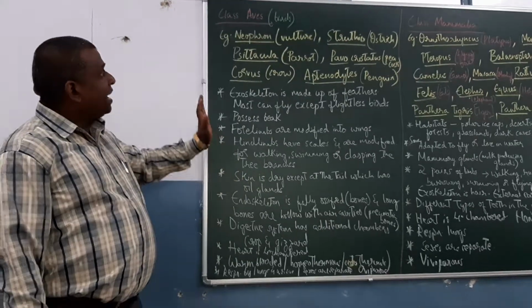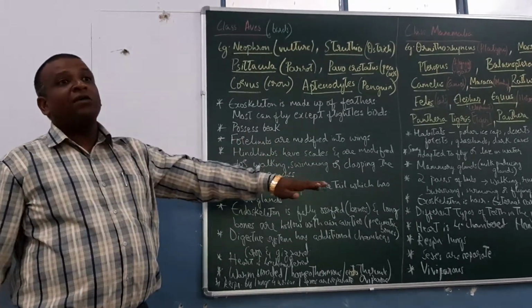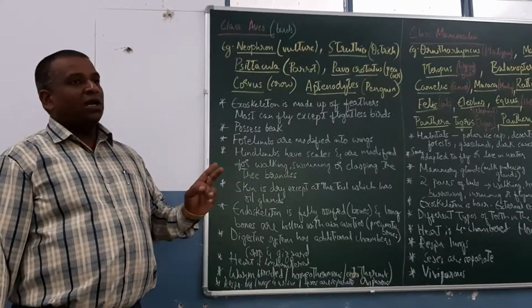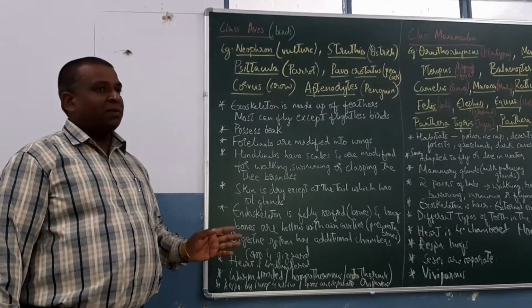Now the Aves as well as Mammalia are warm-blooded animals. They have a 4-chambered heart, 2 auricles and 2 ventricles. That you have to remember.